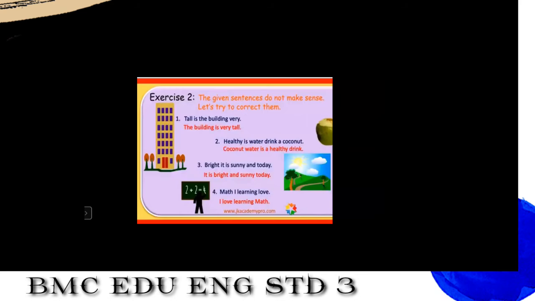See the first one. Tall is the building very. Tall is the building very. See, there is a building picture also. So read the red sentence. The building is very tall. See, now when we arrange these words in a proper order, we come to know what we want to tell someone. The building is very tall.